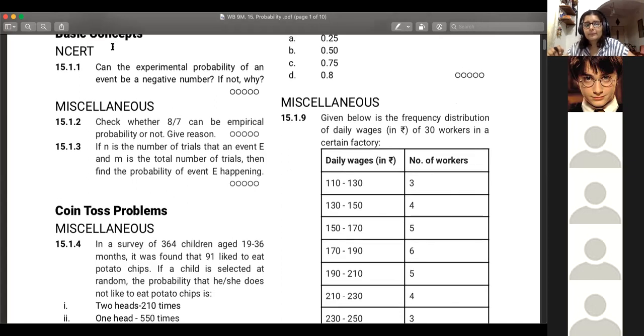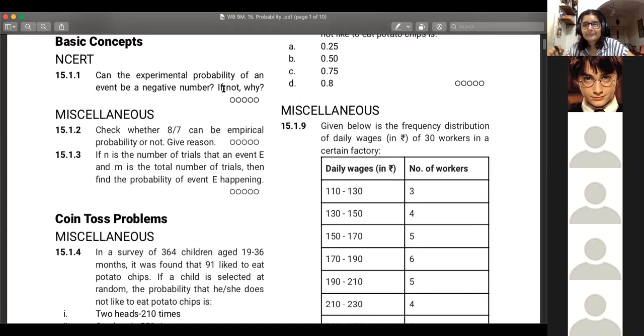So question number 1. Can the experimental probability of an event be a negative number? If not, why? Ma'am, no, I don't think so.